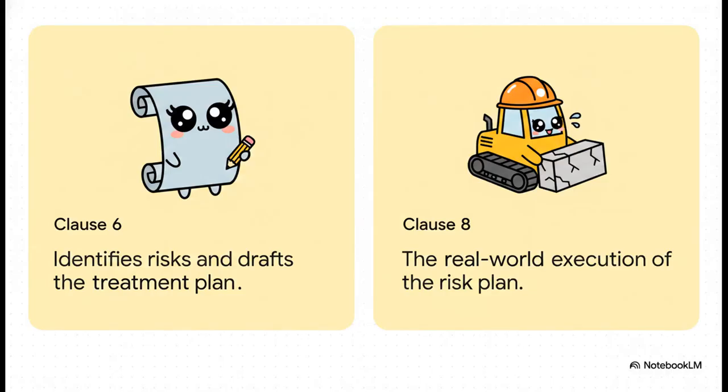I love looking at clauses 6 and 8 side by side because you really see the workflow here. Clause 6 is essentially the architect drafting the risk treatment plan, while Clause 8 is the construction crew doing the heavy lifting out in the real world. In Clause 6, you're establishing the baseline, identifying risks like algorithmic bias or data poisoning, and setting highly measurable objectives to mitigate them.